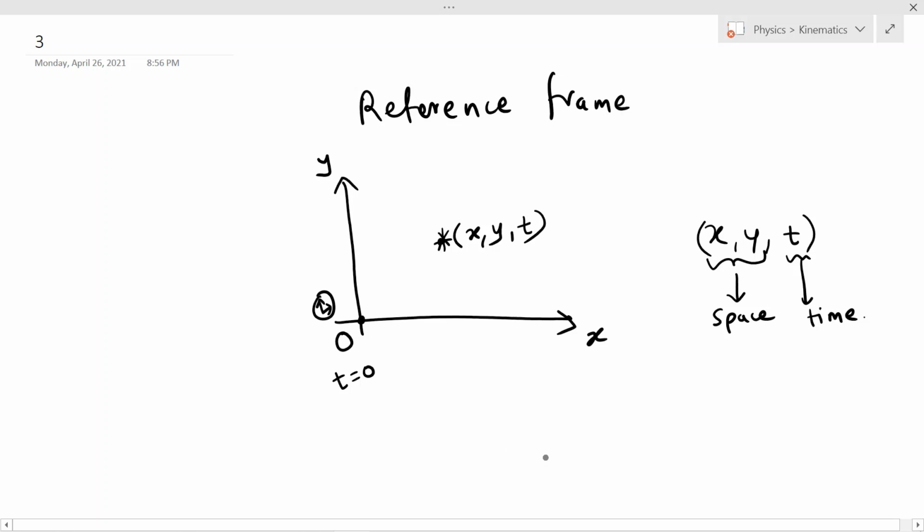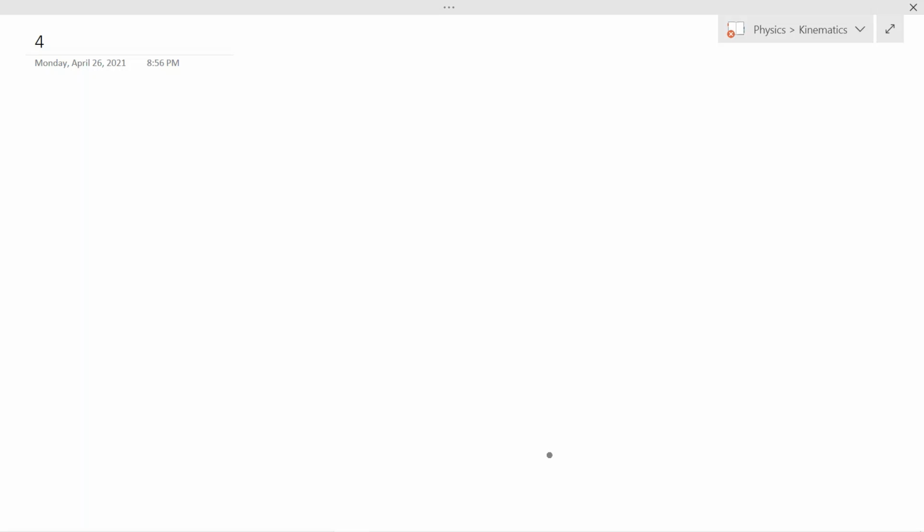Now let's speak about one of the simplest reference frames, that is the one-dimensional number line. Now, before I take an example based on a one-dimensional reference frame, I would like to talk about a point object. What is a point object? Suppose I have a car like this, and this car is 3 meters in length.